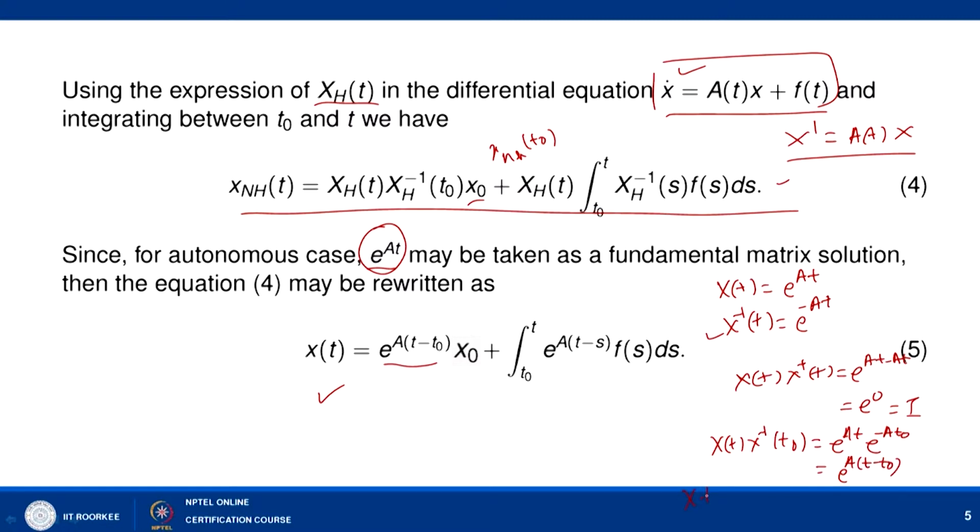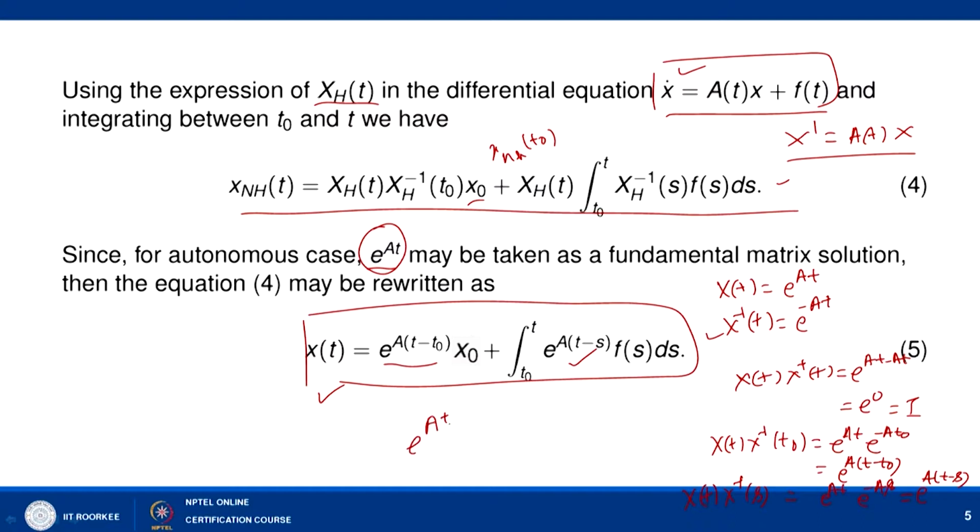Similarly, we can calculate x(t) x inverse(s), which is nothing but e to the power At into e to the power minus As, that is e to the power A(t minus s), as written here. So I can say that the solution of the non-homogeneous differential equation is given as x(t) equal to e to the power A(t minus t0) x0 plus the integral from t0 to t of e to the power A(t minus s) f(s) ds. It means we need to find e to the power At for the homogeneous part, then we can write down the solution of the non-homogeneous part using equation number 5.